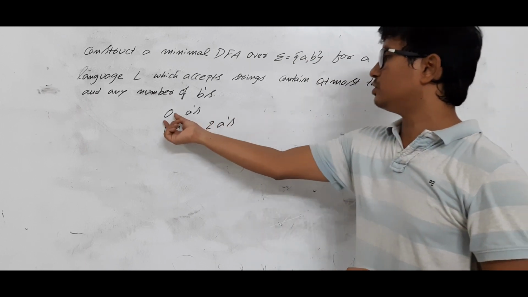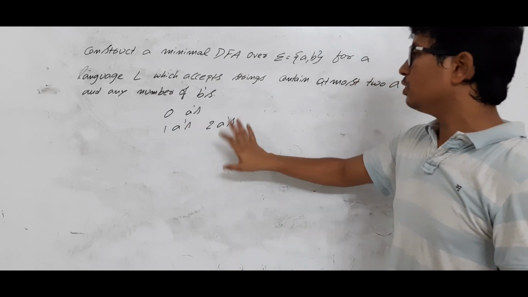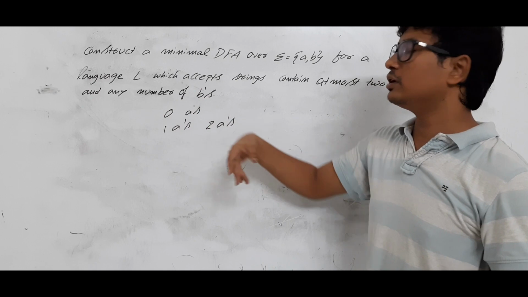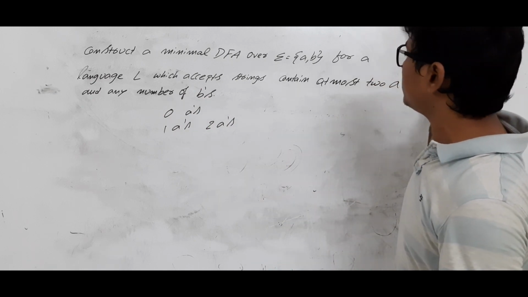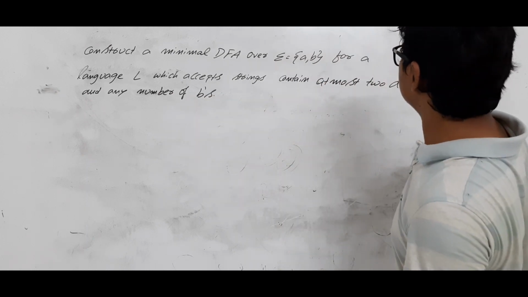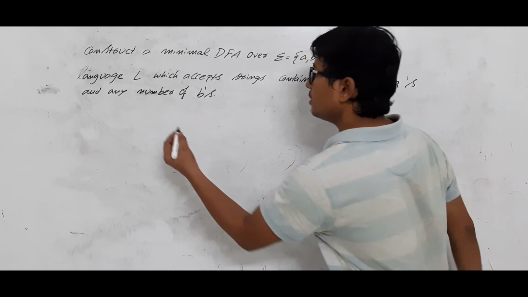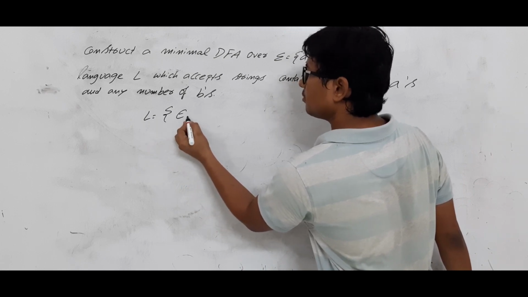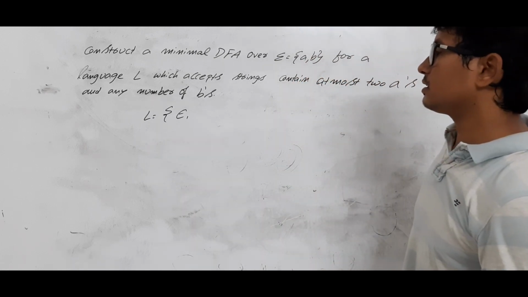At most means 0 A's is possible, 1 A, 2 A's, but any number of B's are possible. So there is no restriction on the B's. The only restriction is on the A's. Now we will see what strings belong to the language L. The string epsilon will be accepted. Is it clear?